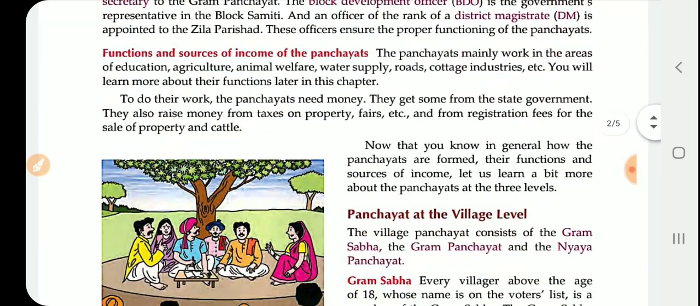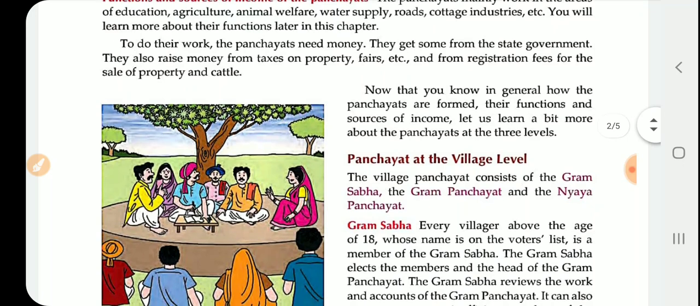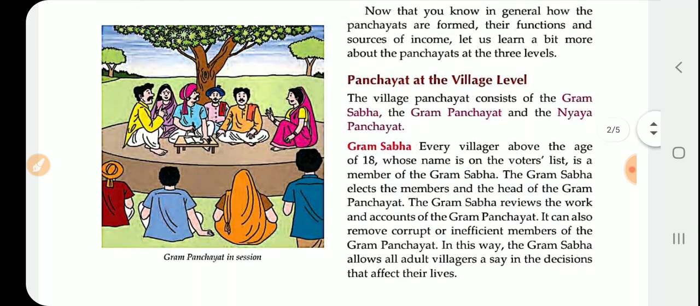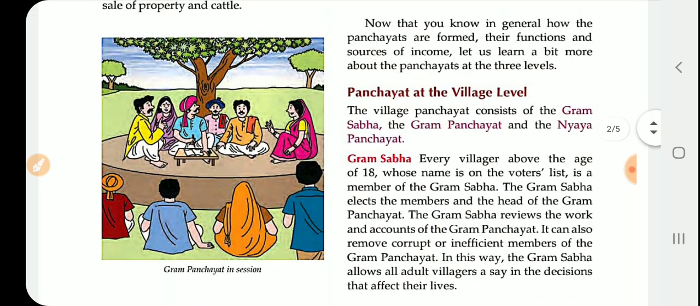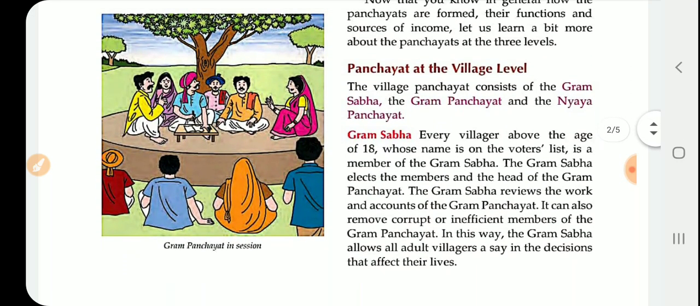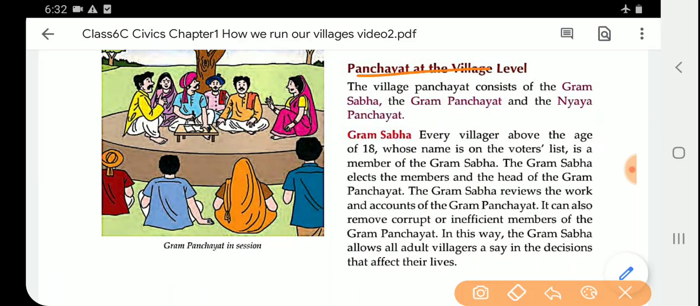Now we were talking about the functions and the sources of income of the panchayat. As I already said, we will be learning more about the functions later in this chapter. So now we will study the panchayat at the village level.